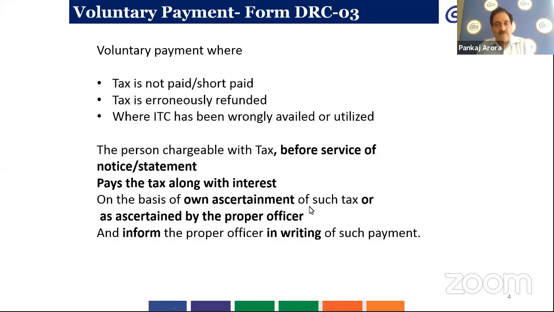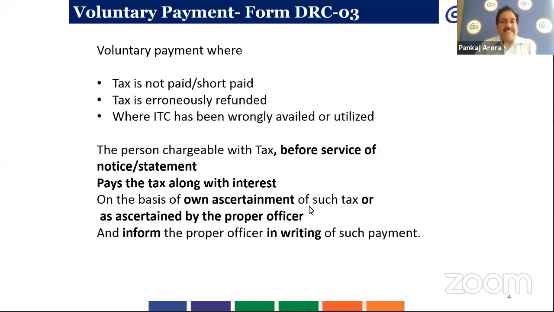By both ways, whether the tax has not been paid or short paid, or has been erroneously refunded, or the ITC has been wrongly availed or utilized, the taxpayer can himself ascertain the amount of such tax, or it can be ascertained by the proper officer. So voluntary payment can be done in both cases.